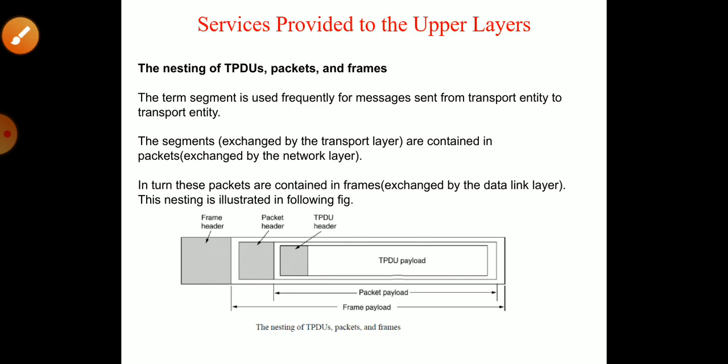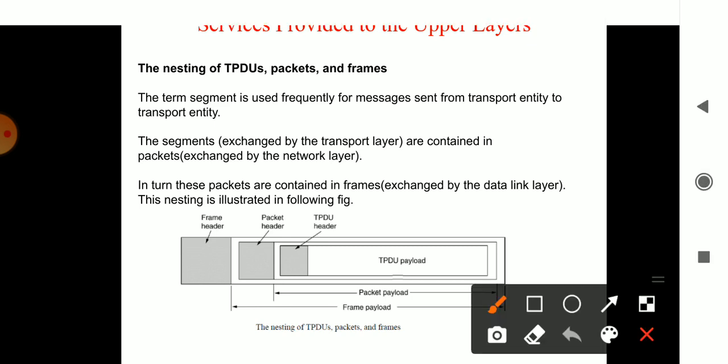Another part is how the information flows, and the information flowing will be divided into multiple parts. The main information is here in the TPDU payload. Whenever information is sent and received, it will have the transport layer's address, that is your transport protocol data unit, then the packet header, the packet number, and the frame header.